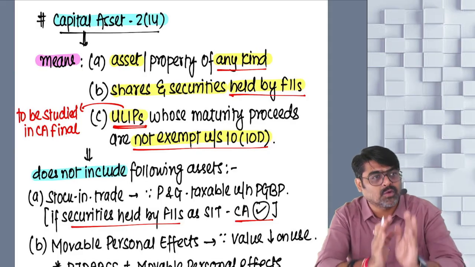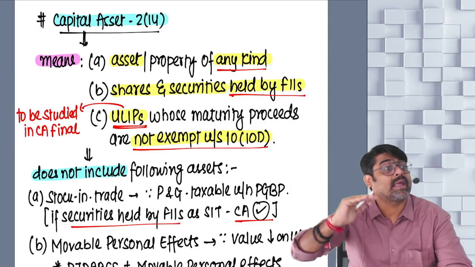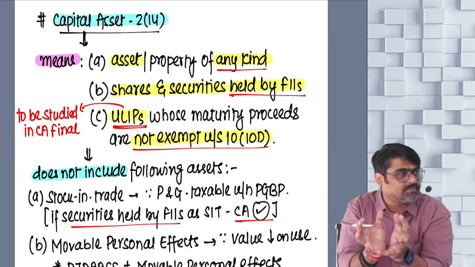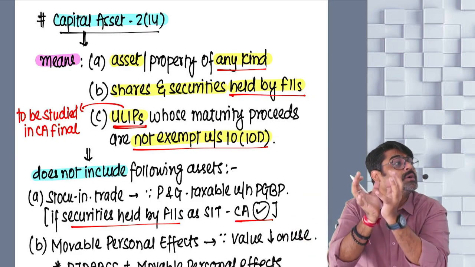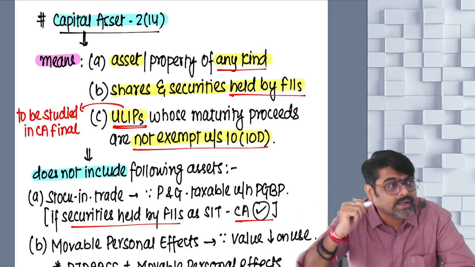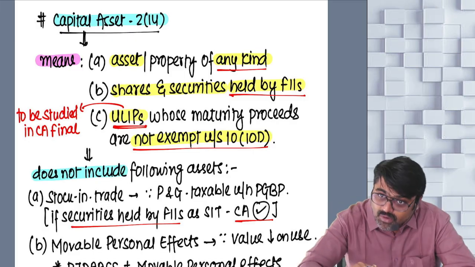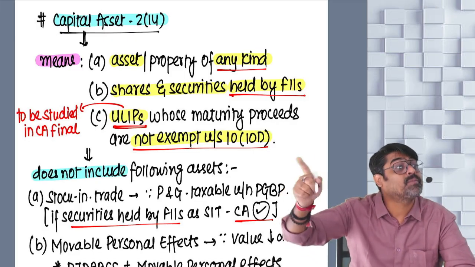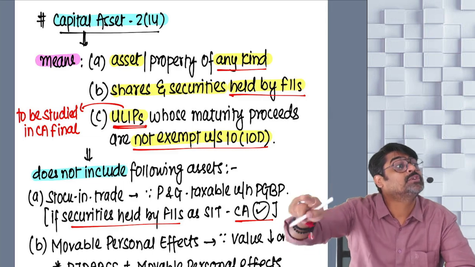So whenever the ULIPs are matured, at the time of their maturity, whatever the maturity price is coming, in that maturity value, the major component is what? Capital gain on what? Units. And that amount the government does not want to exempt in the form of maturity proceeds of an insurance company.